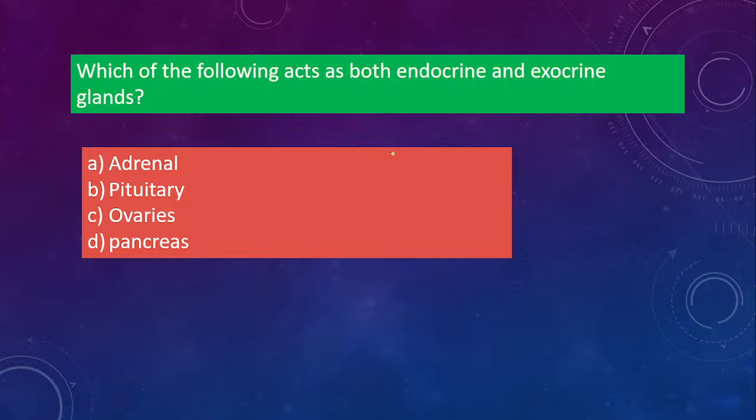Next one. Which of the following acts as both endocrine and exocrine gland? Adrenal gland, pituitary gland, ovaries, or pancreas? I hope you know endocrine and exocrine glands. This is also important. Read the difference: what is an endocrine gland and what is an exocrine gland.